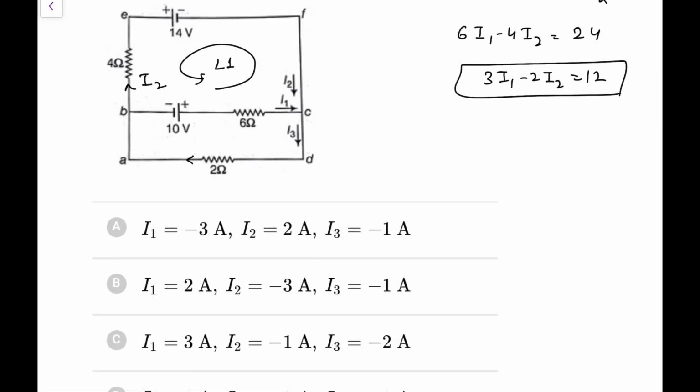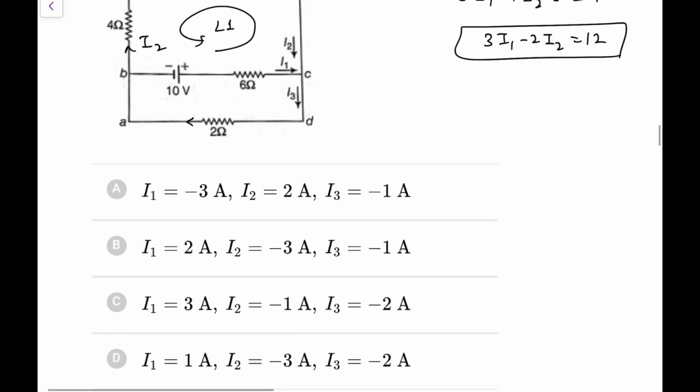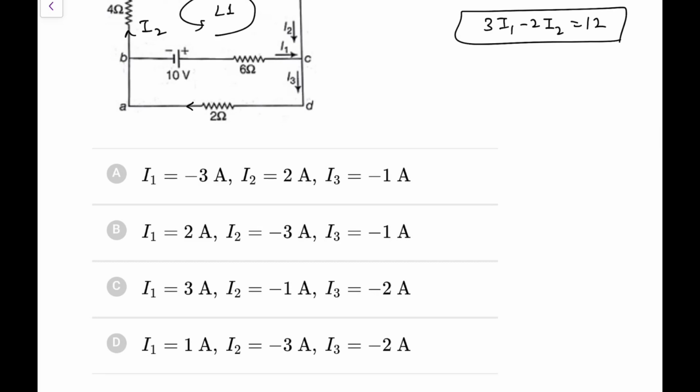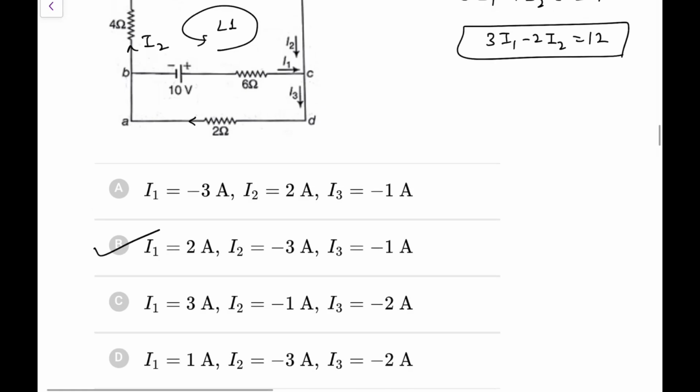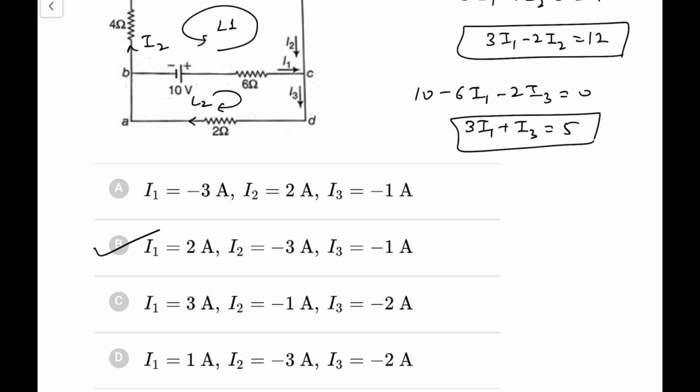Second, if I take 6 plus 6, 12, yes, it is coming. C is not coming, D is not coming, so only B is coming as per this equation. We are sure this equation is right, but let me solve again for you. Let's say this is loop 2. 10 minus 6I1 minus 2I3 equal to 0. Simplifying, 3I1 plus I3 equals 5. So again you can try from this method also. 3I1 plus I3 equals 5, that also satisfies here.